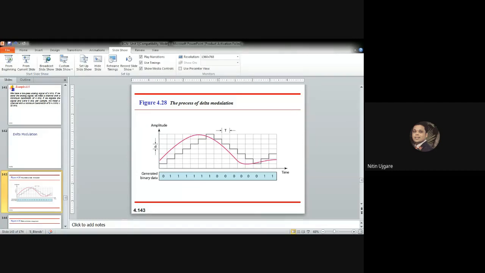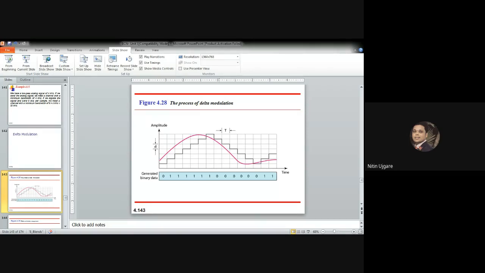If the pulse at time t subscript n plus 1 has a higher amplitude than the pulse at time t subscript n, then a single bit, 1, is used to indicate the positive value. If the pulse is lower in value, resulting in a negative value, we use that to represent the 0 bit.